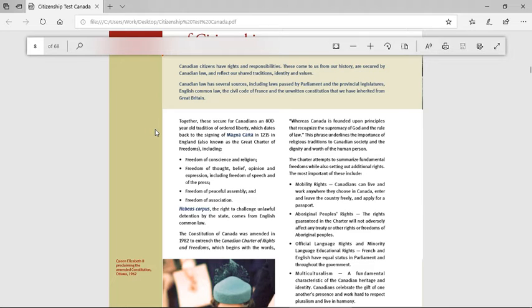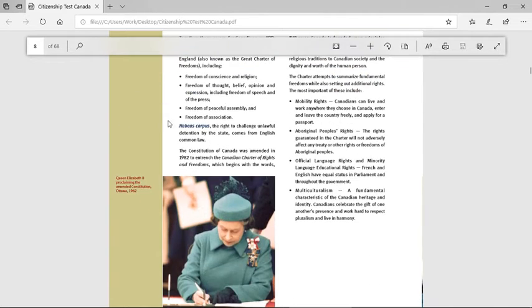Which begins with the words, "Whereas Canada is founded upon the principles that recognize the supremacy of God and the rule of law," this phrase underlines the importance of religious traditions in Canadian society and the dignity and worth of the human person. The Charter attempts to summarize fundamental freedoms while also setting out additional rights. The most important of these include mobility rights. Canadians can live and work anywhere they choose in Canada, enter and leave the country freely, and apply for a passport. Aboriginal people's rights. The rights guaranteed in the Charter will not adversely affect any treaty or other rights or freedoms of Aboriginal peoples. Official language rights and minority language educational rights.